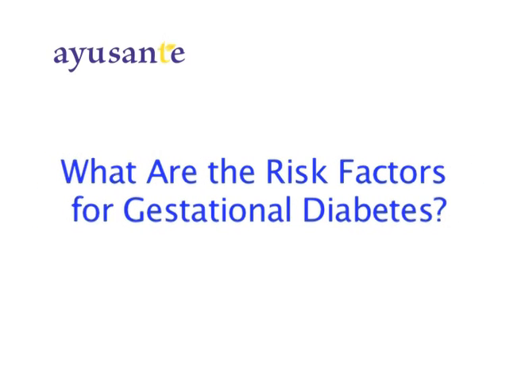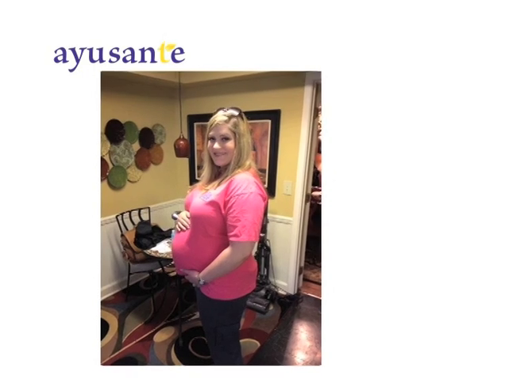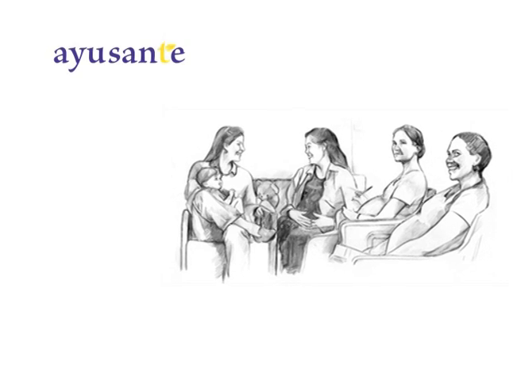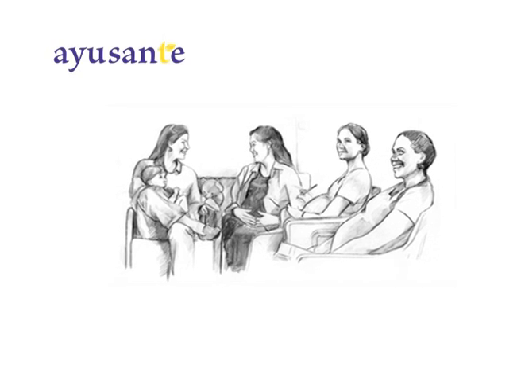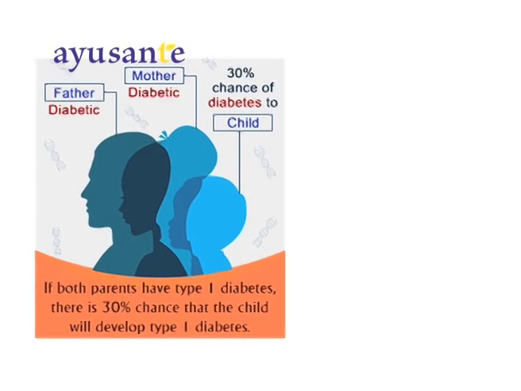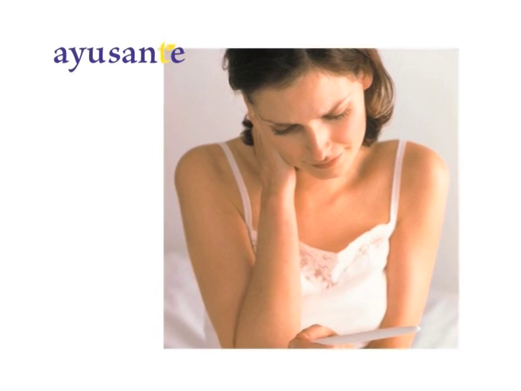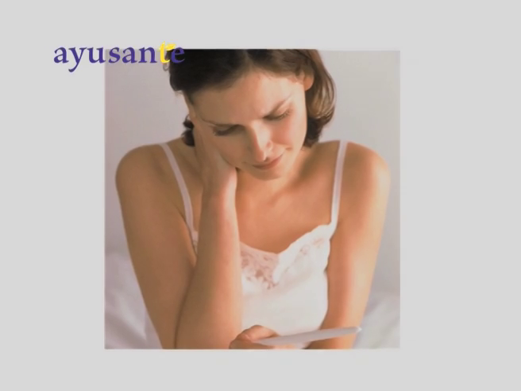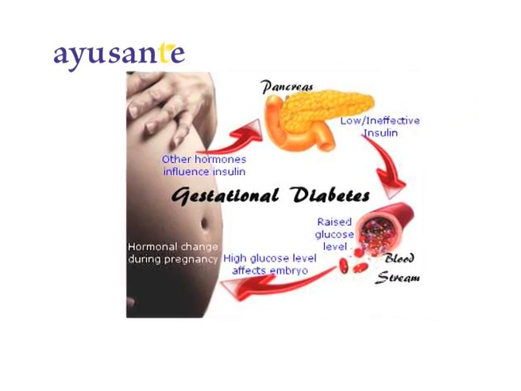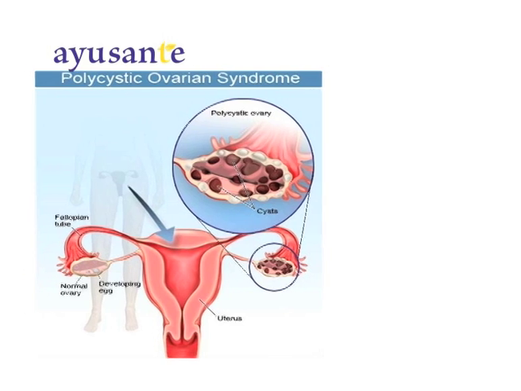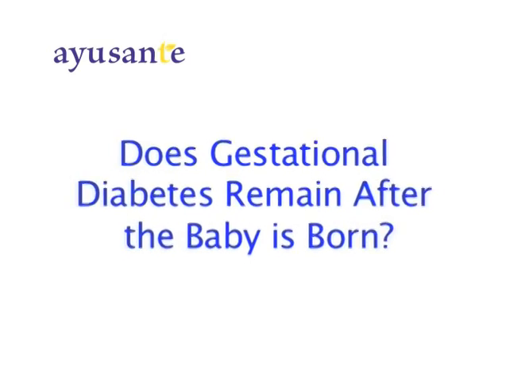What are the risk factors for gestational diabetes? Being overweight or obese before pregnancy. African American, Asian, and Hispanic people have a higher chance of gestational diabetes. Diabetes is a hereditary problem in the family. The woman suffered from pre-diabetes before getting pregnant. Gestational diabetes during the first or any other pregnancy previously. Had PCOS or polycystic ovarian syndrome previously.